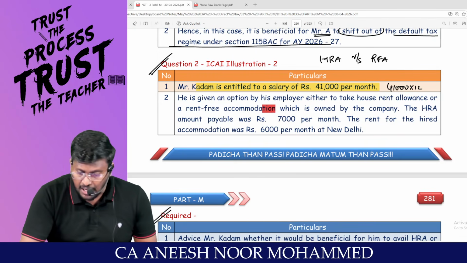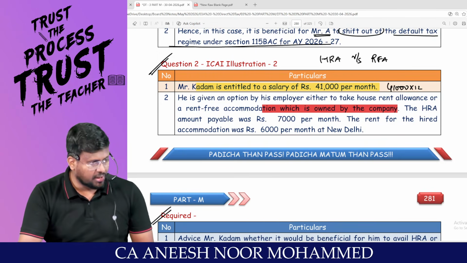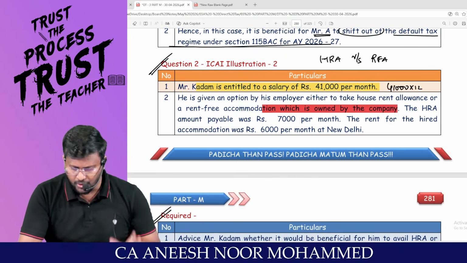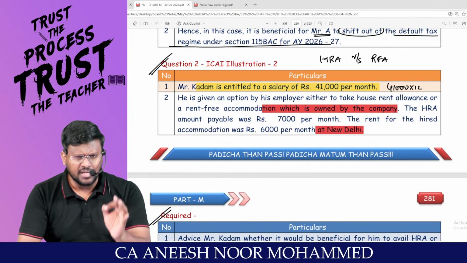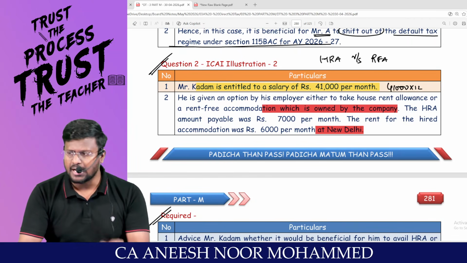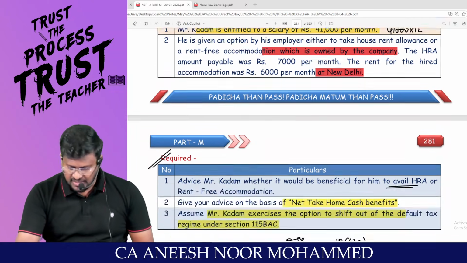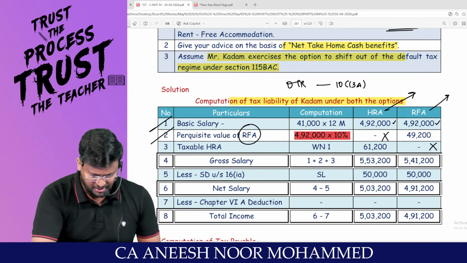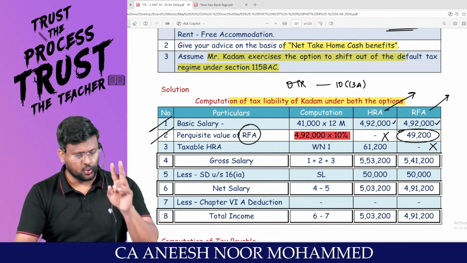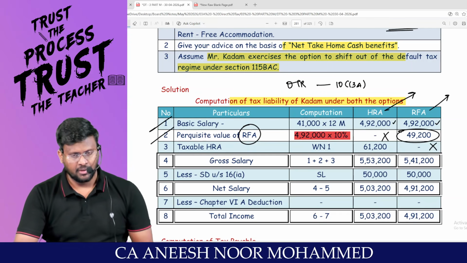If the accommodation is owned by the company, it is based upon population. You tell me, New Delhi, more than 40 lakhs. Then 10% of salary will be treated as the value of perquisite. So the salary comes to 4,92,000. So 4,92,000 into 10% comes to 49,200, which is the value of the RFA.